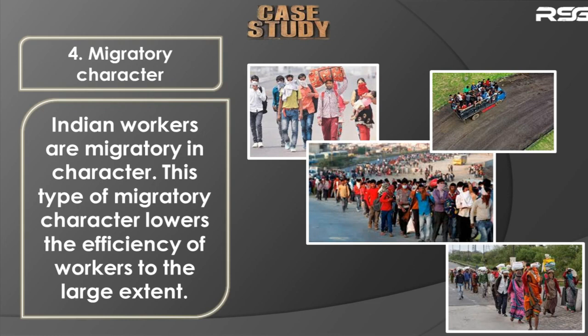But when the harvesting season comes, they go back to their houses. Then they spend around 4-5 months there, and again they go back to the factories. So with this migratory character, there is no continuity of the work.